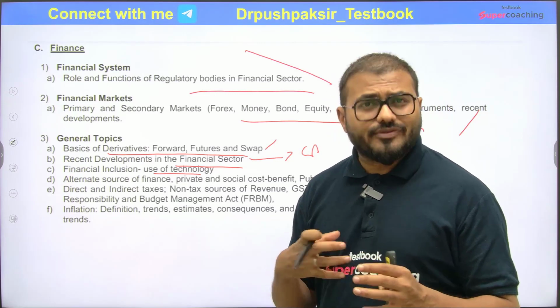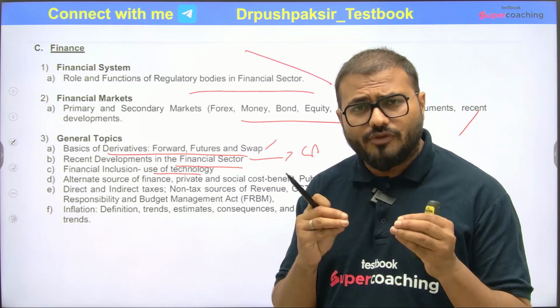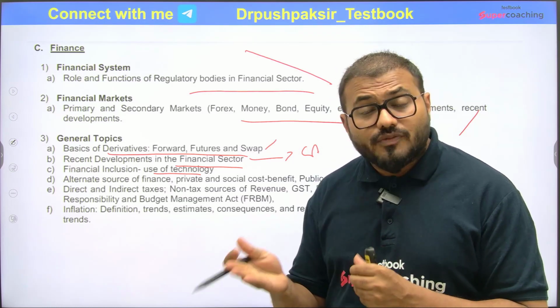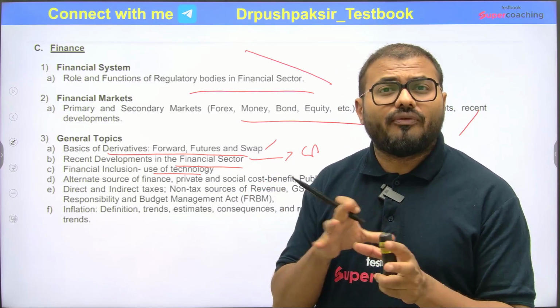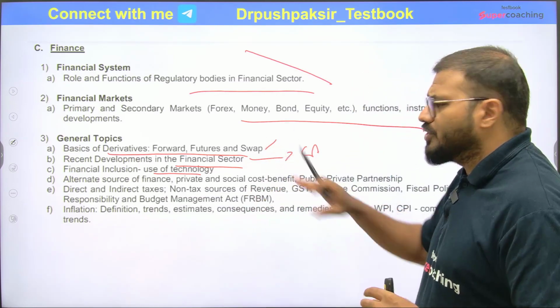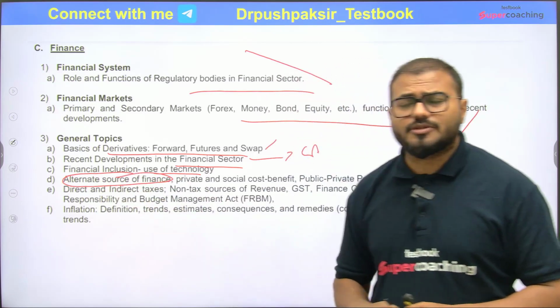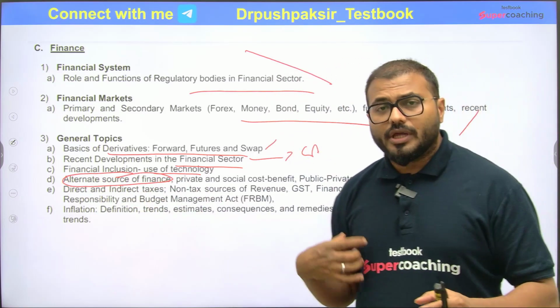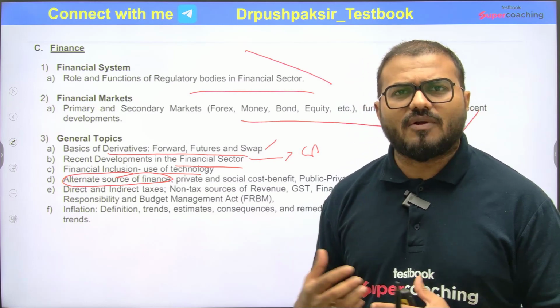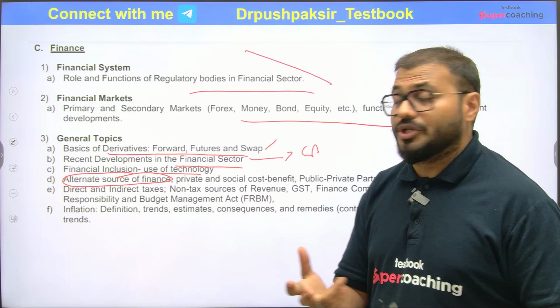Then RBI as well as SEBI are implementing many awareness programs, especially for the digital economy, as well as to stop frauds in this sector. We have many new initiatives, so these can be questions here. Alternate sources of finance are a favorite thing these days, because in our economy many startups are getting funds from investors; angel investments, venture capital, hedge funds are very much in the news, so this part will be covered here.